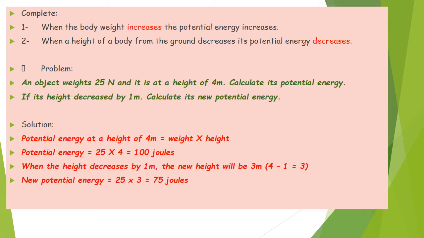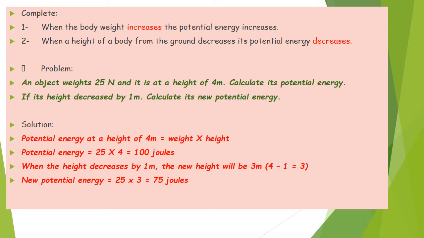Okay, there is a problem. An object weighs 25 Newton and it is at a height of 4 meters. Calculate its potential energy. If its height decreases by 1 meter, calculate its new potential energy.